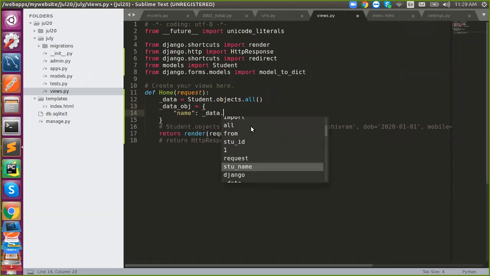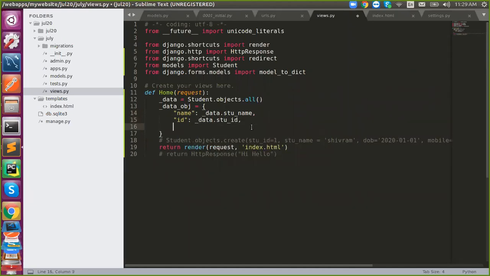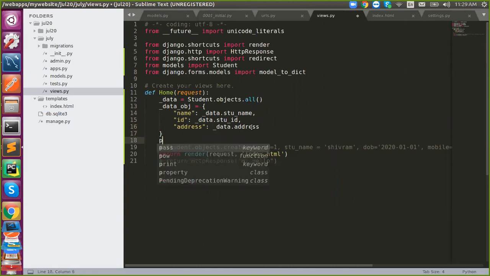Data dot stu name. ID, data dot stu id. Address. I think this is what I want. So I will end it with that, just the address. Okay. So when I print, you will get the data object, or you can pass it into the website also.